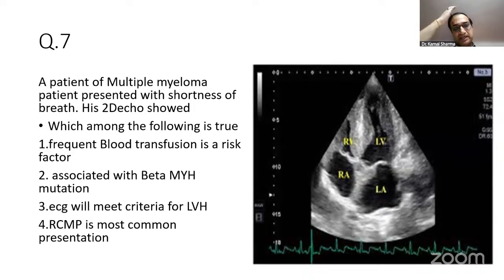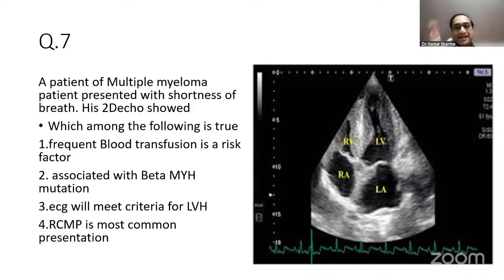This was probably the other image. A multiple myeloma patient presented with shortness of breath. The options were: frequent blood transfusion is a risk factor, associated with beta MHC, MYH, or ECG will meet criteria of LVH, and RCMP is most common.